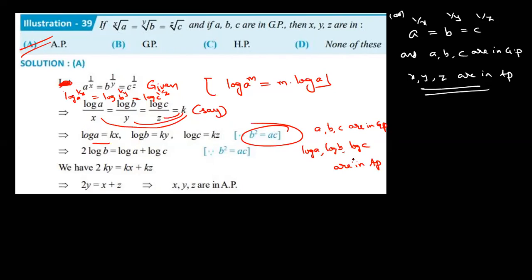Now, what is the value of log b? ky, kx, kz. So both sides divided by k: 2y is equal to x plus z. Therefore, x, y, z are in AP.